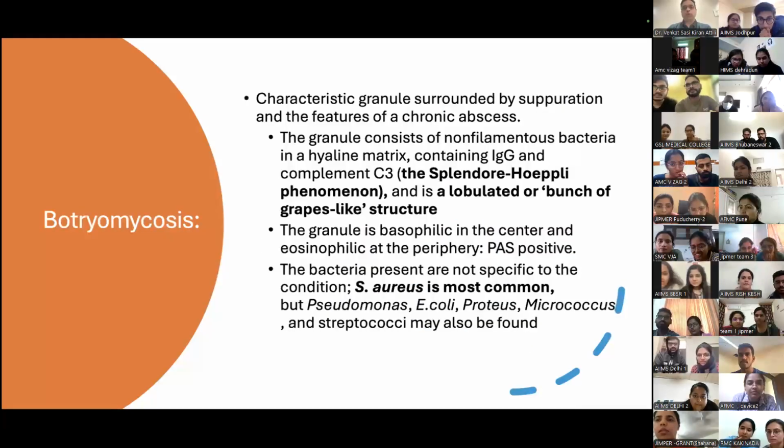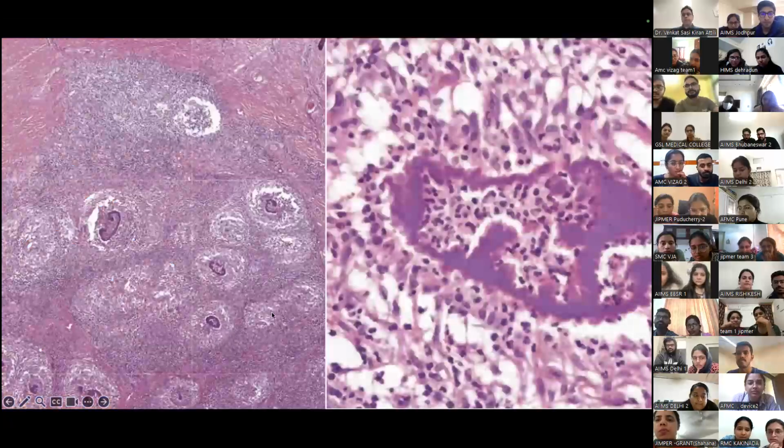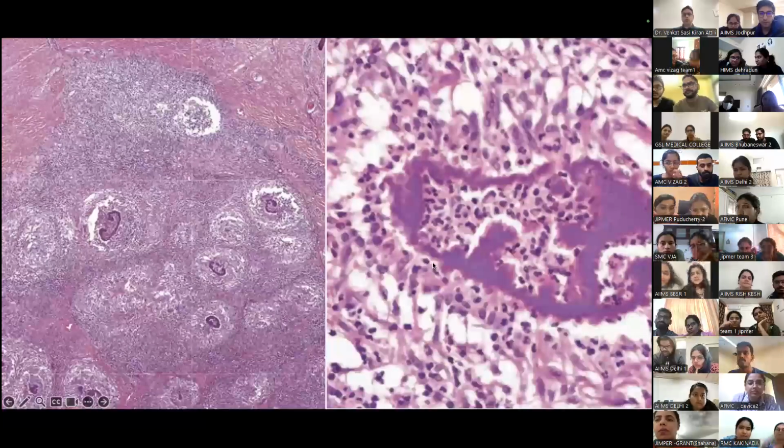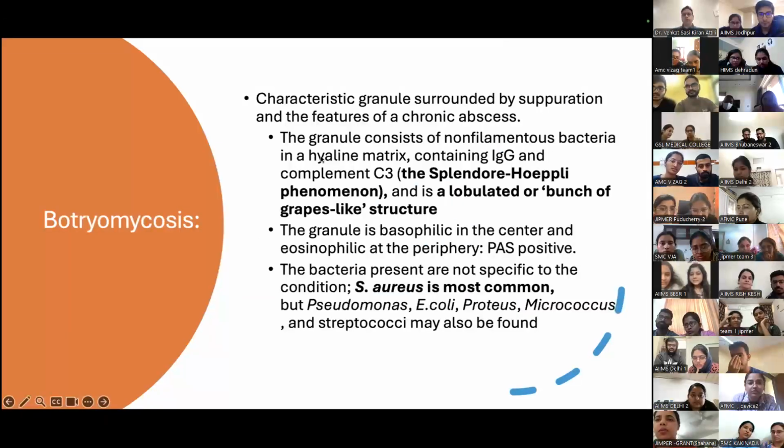So yes, this is Botryomycosis, with characteristic granules surrounded by separation. You see the Splendore-Hoeppli phenomenon, which I showed you on the right-hand side. But this is a typical bunch of grapes appearance on the left-hand side. So Staph aureus is the most common organism, followed by Pseudomonas, E. coli, Proteus, Micrococcus, etc.